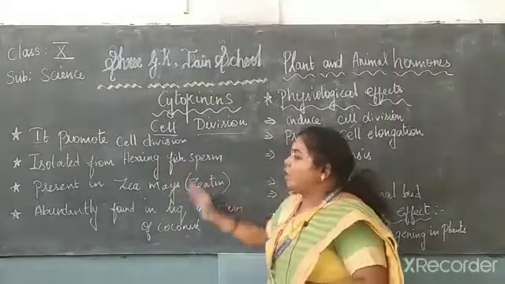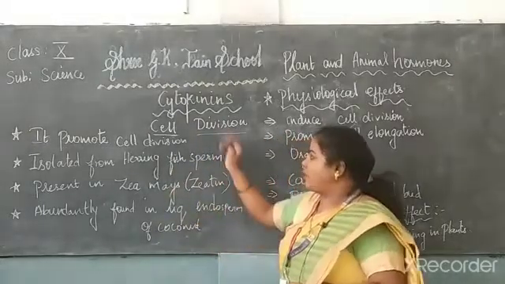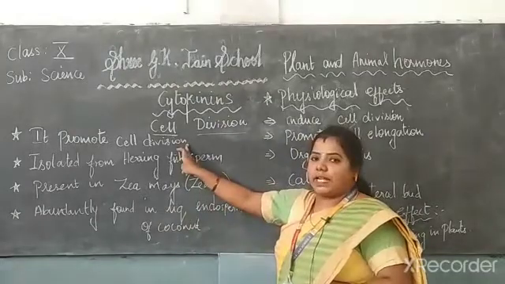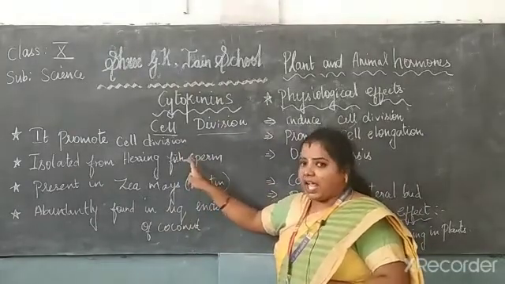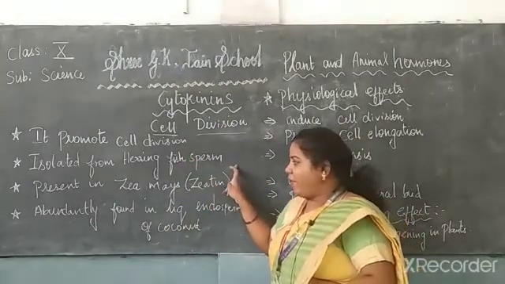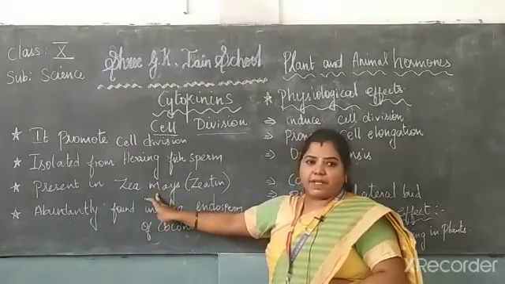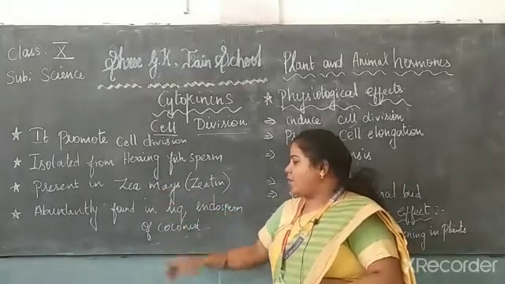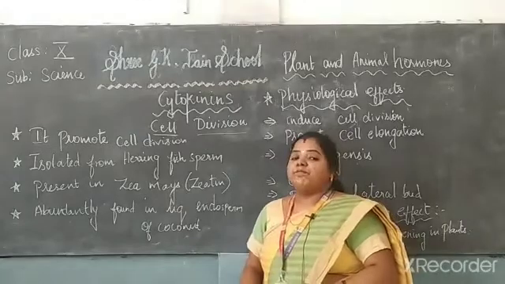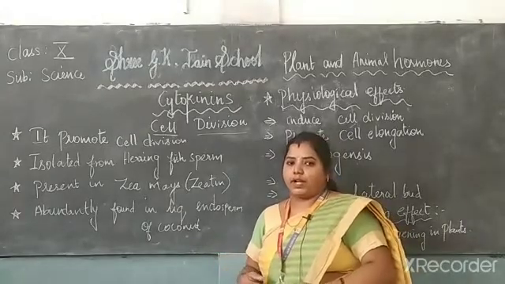Okay, so these are all the points related to the cytokinins. First, it promotes the cell division, it is obtained from the sperm of fish, mostly it is present in the Zea mays, and it is also present in the liquid endosperm of coconut.